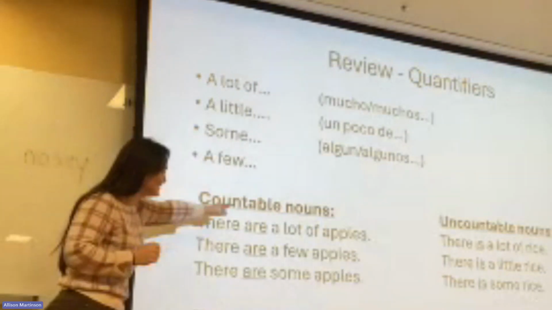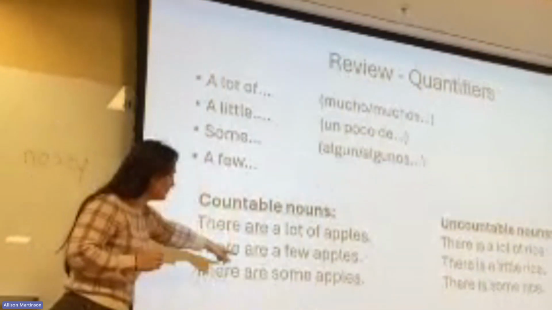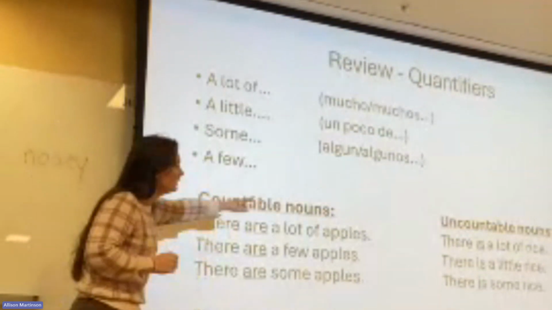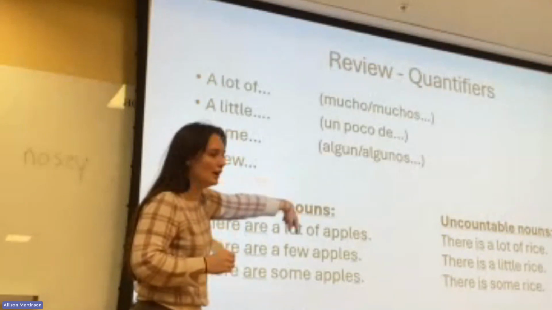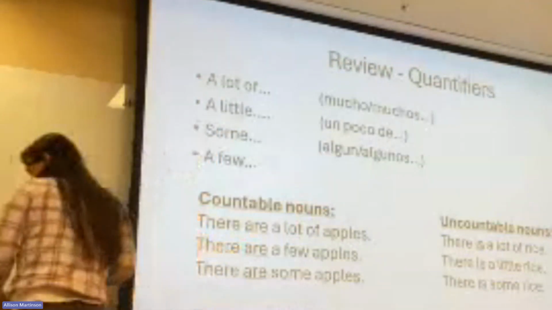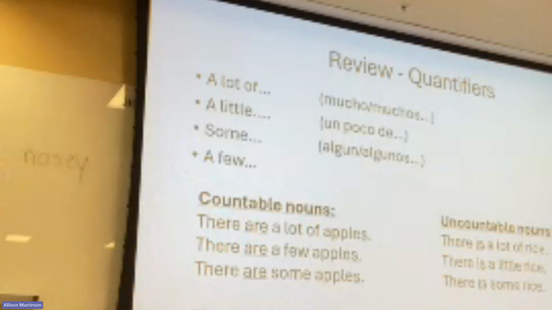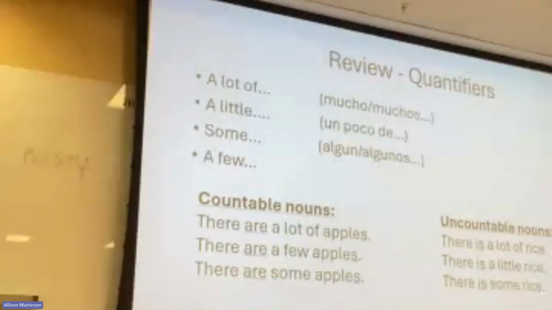For countable nouns, we can say a lot of, a few, and some, but we can't say a little. For uncountable nouns, we can say a lot of, a little, and some, but not a few. Does anyone have any questions about this from last week? No. Okay.